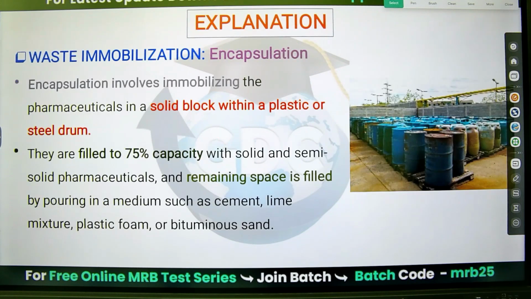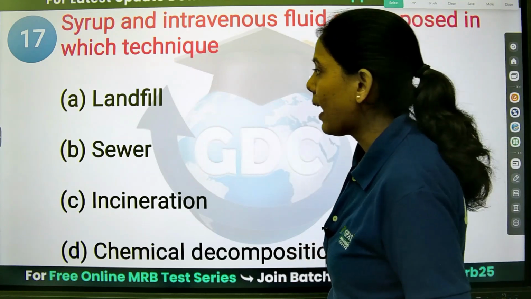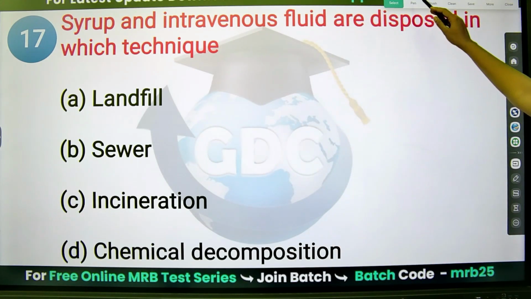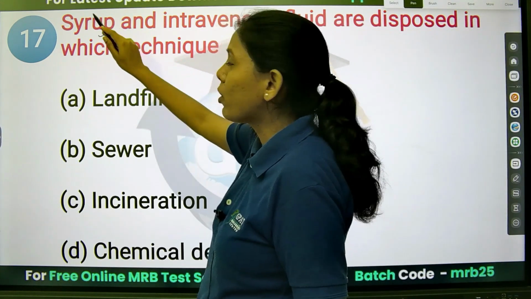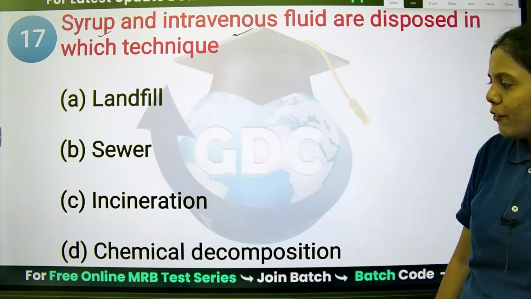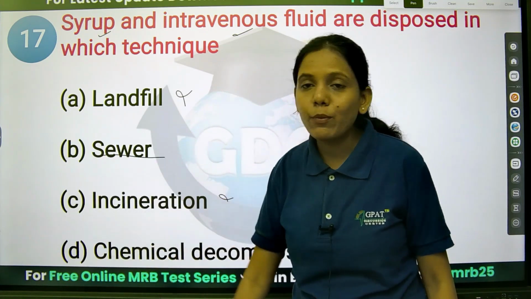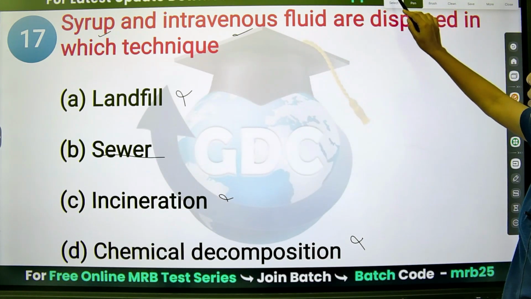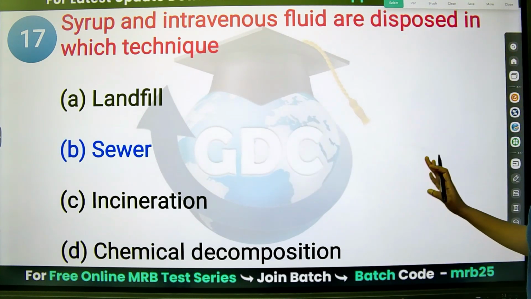Like this, tanks will be there with the materials inside, and they will be filled to 75% capacity, either with solid or semi-solid pharmaceuticals. That we call encapsulation. Syrup and intravenous fluid are disposed of in which technique? Which technique will we use to dispose of the syrup and IV fluid? Basically landfill, incineration and chemical decomposition we are not using. We are using the sewer for the syrup and the intravenous fluid. So sewer, option B, is the right answer.